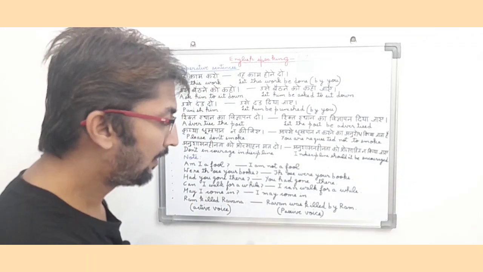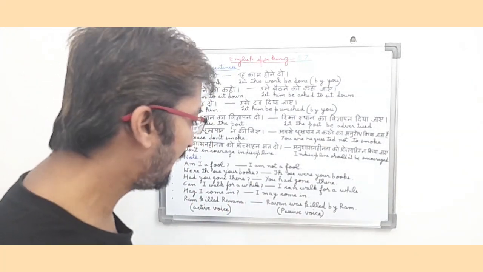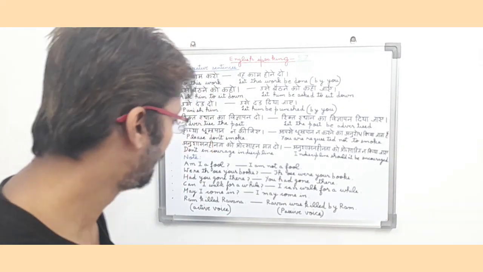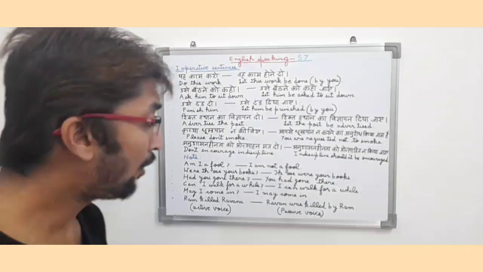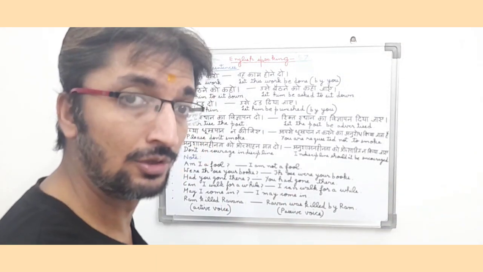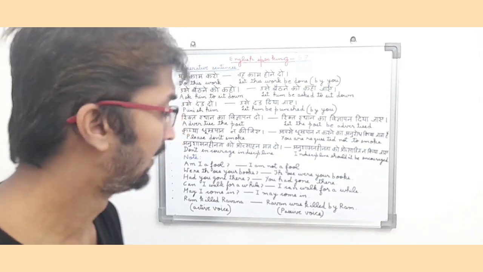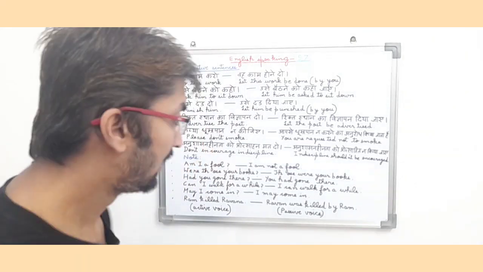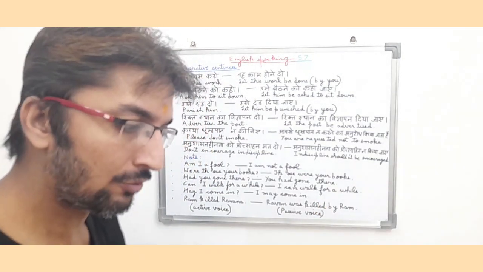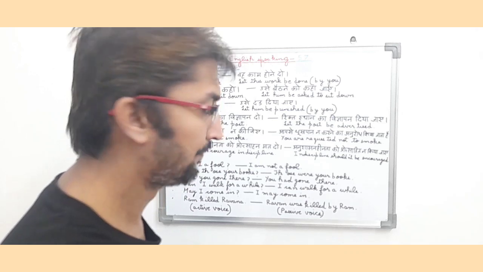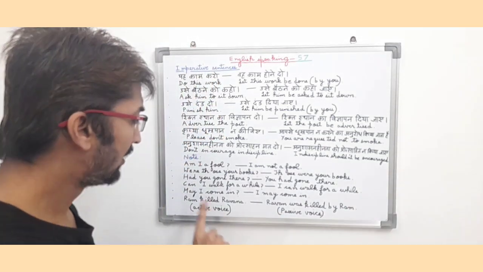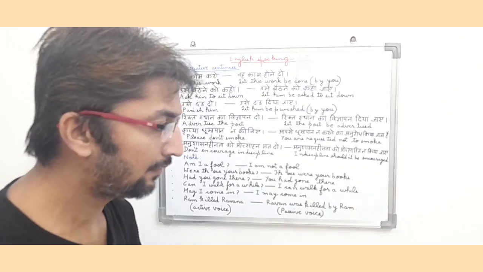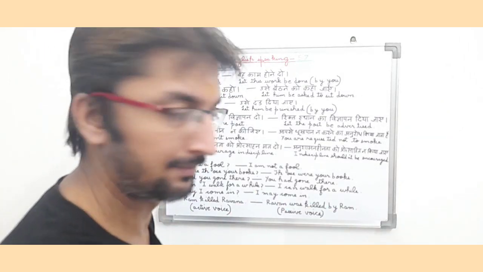Can I walk for a while? So in English it means I can walk for a while. So friends, it is an interrogative type sentence and it is a present tense because the person is asking can I walk for a while, क्या मैं कुछ समय के लिए चल सकता हूँ? So it is a present interrogative sentence. Now it will convert into positive present tense. I can walk for a while means मैं कुछ देर के लिए पैदल चल सकता हूँ. So it is a present type sentence. Since it was a present interrogative sentence, now it became a positive present sentence.